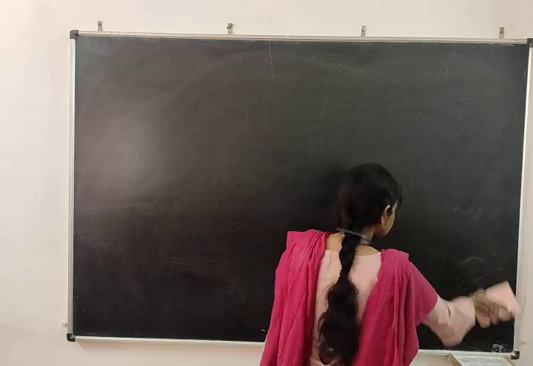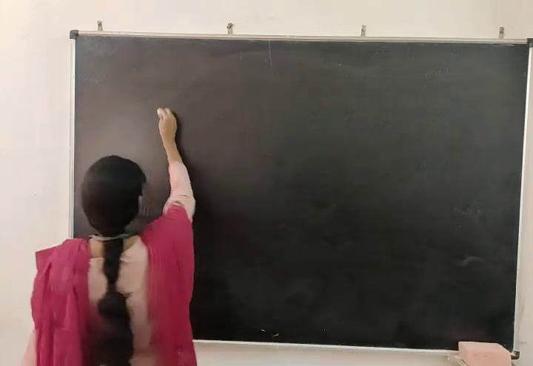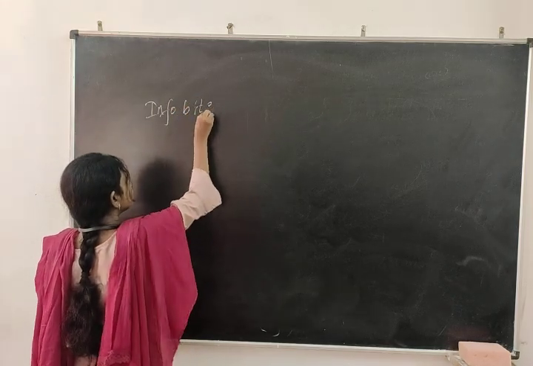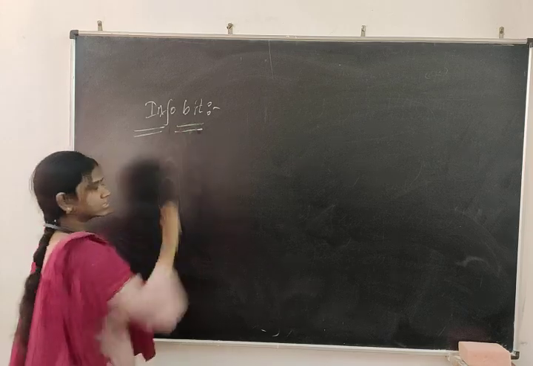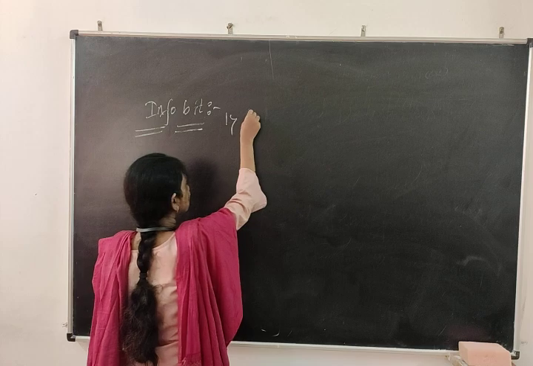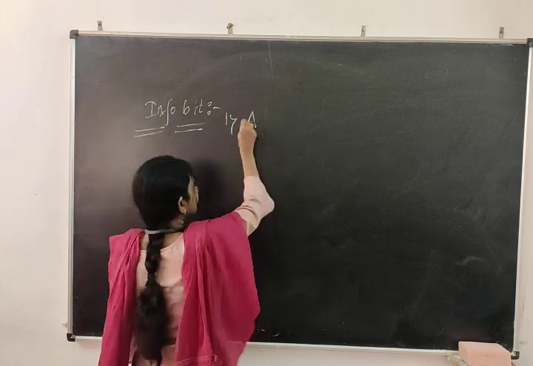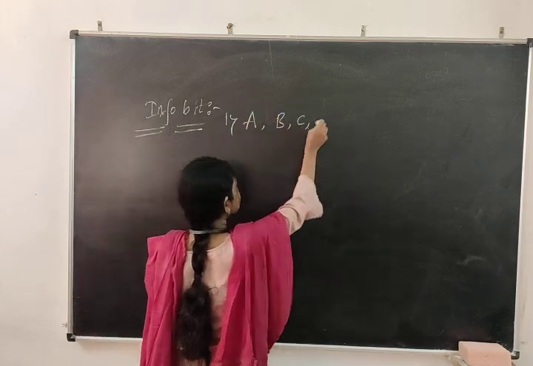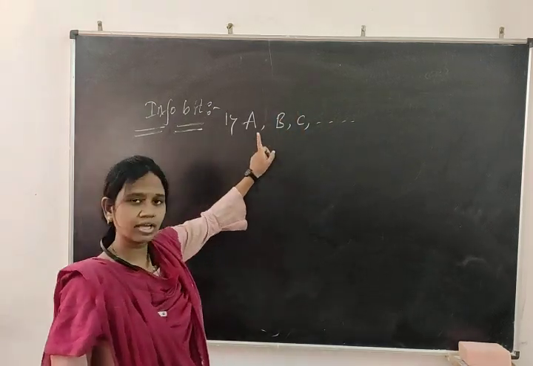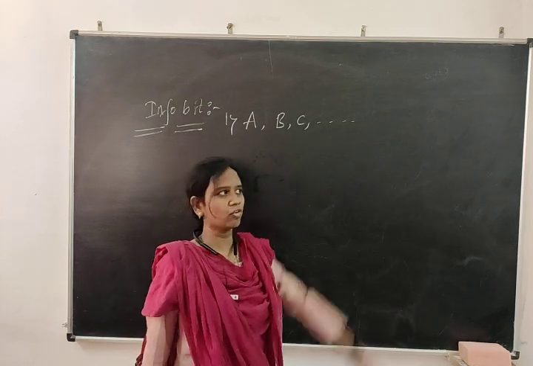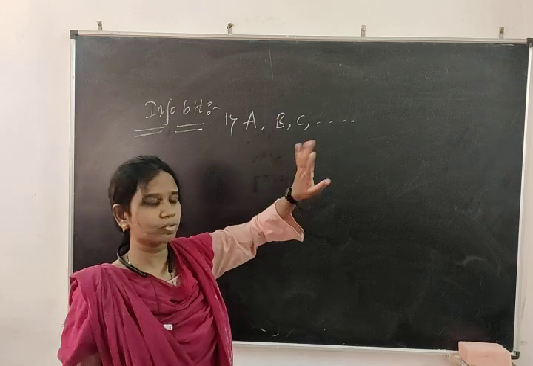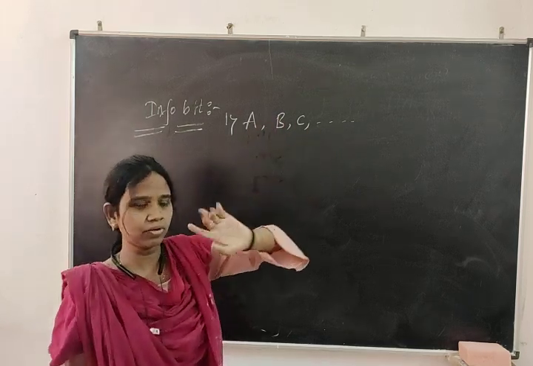Before going to this, I'll just write here an information bit. It is a somewhat important notation we are going to discuss about matrices. Matrices are represented by capital letters A, B, C. Any matrix you want to start, you have to start with capital letters A, B, C, and so on. Whatever alphabet you need you can use, but sometimes in the examination or in the textbook, they give specific alphabets.